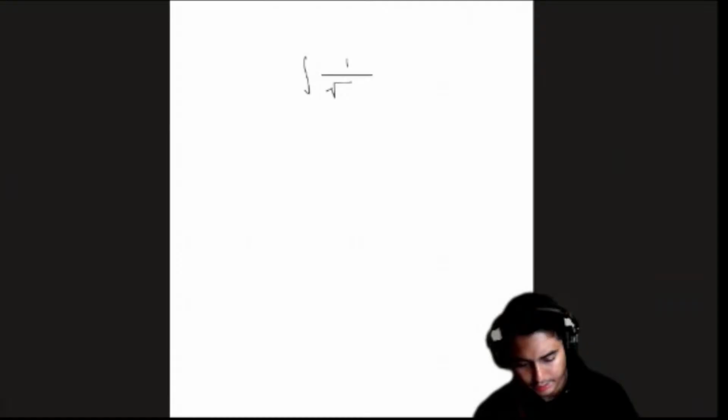Let me bring this down so everyone can see that. And then let me flip this so you guys can see all that as well. Perfect.